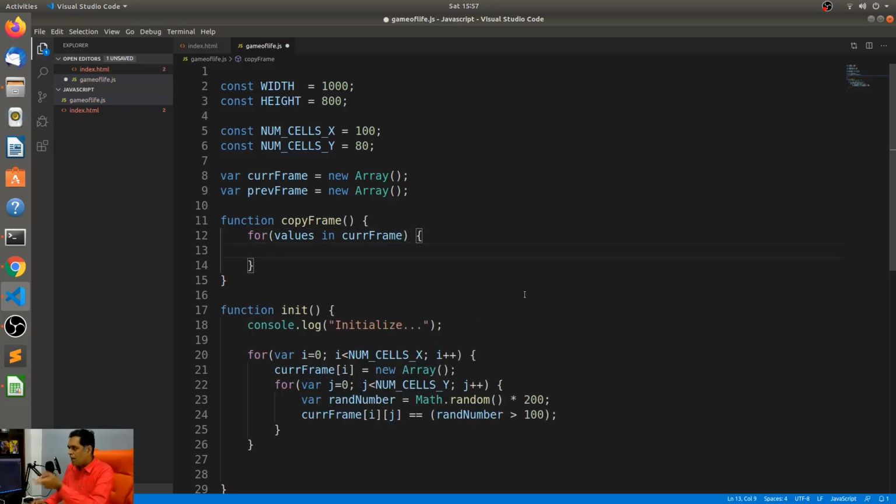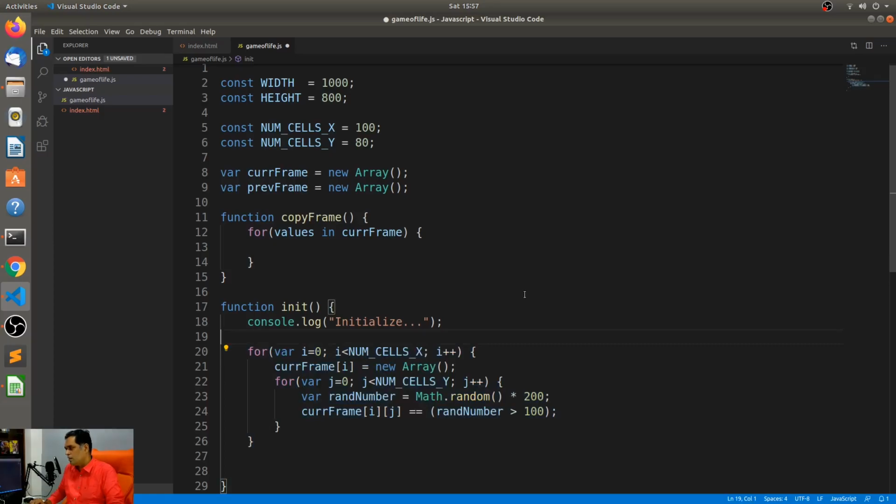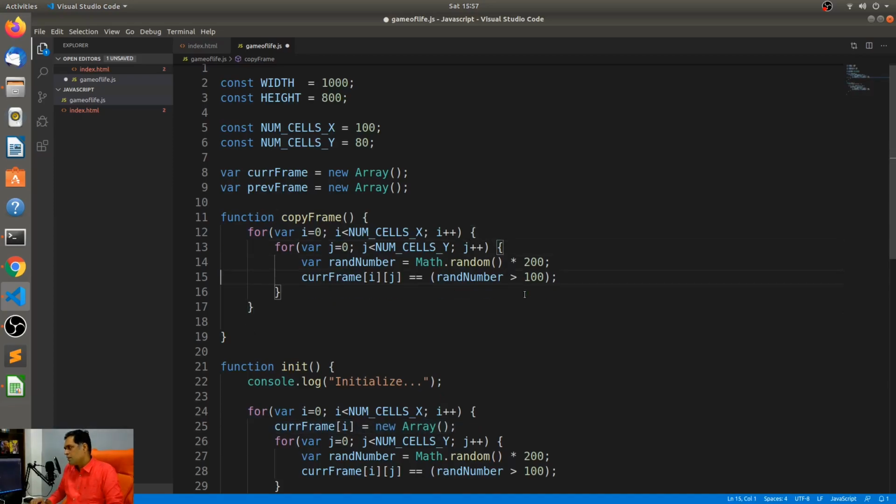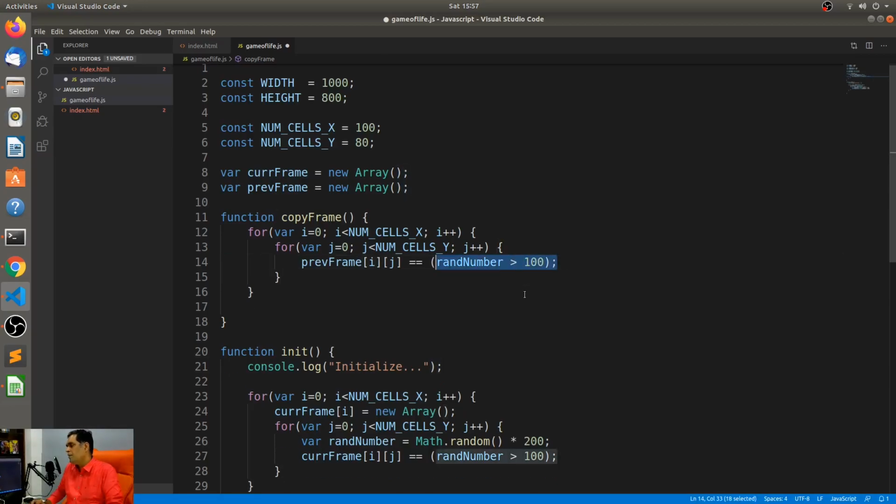So this basically values is... oh no, actually, you know what, let me just copy this so that I have the proper indexes to go with, right? I don't need this, and I can just say previous frame of i, j is equal to current frame of i, j. That's it.